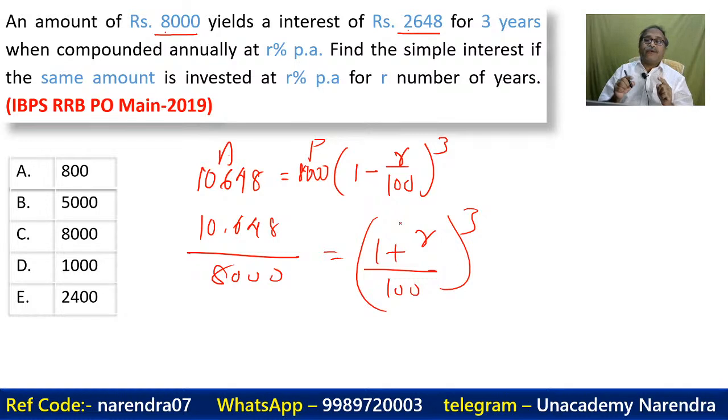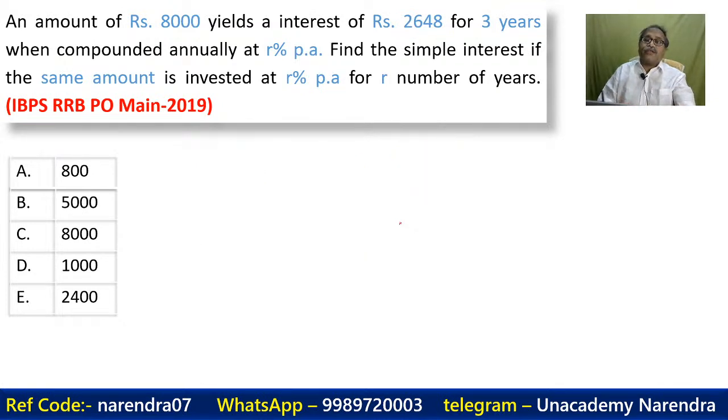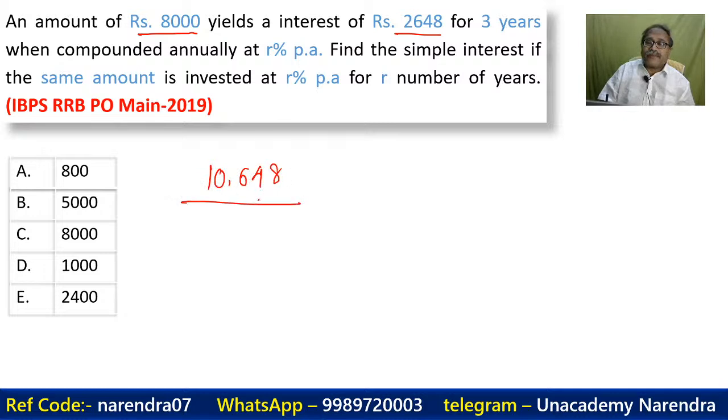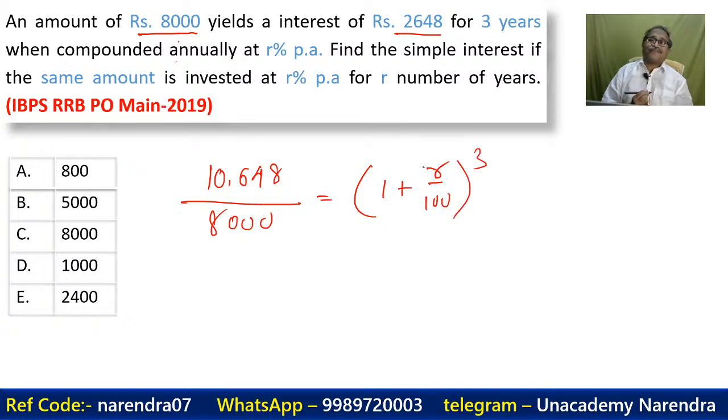But in the exam, why should I write all these things step by step? Because we prepare to go in order to be the fastest. So I am erasing it. We will not write this way. In the very first step, we understand we have a principal and an amount. The amount is 10,648 by principal, that's 8,000. Amount by principal is equal to 1 plus R by 100 to the whole power 3.